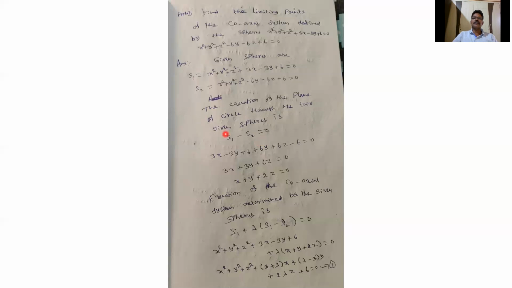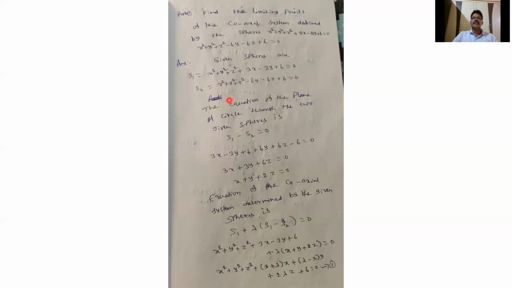Circle means it is the intersection of a plane and a sphere. Now the common plane we are taking passes through the two spheres.